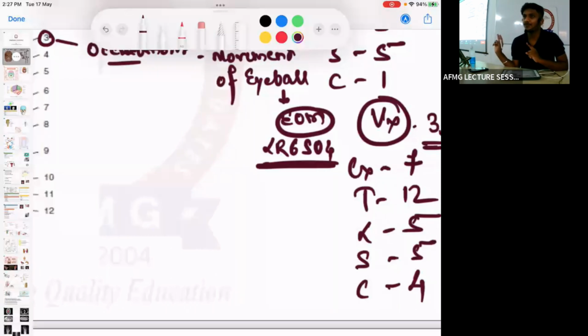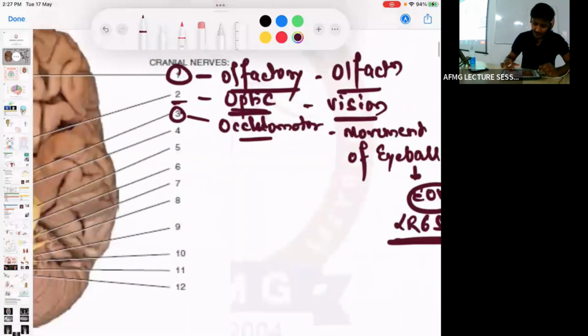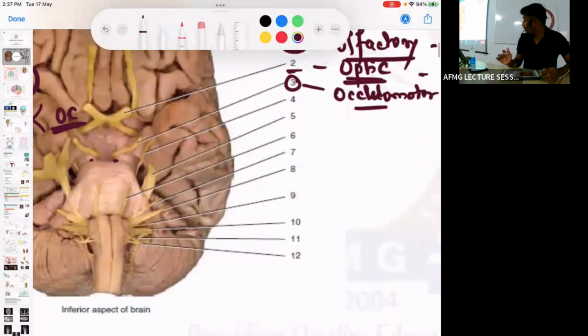Lateral rectus by the 6th cranial nerve. Superior oblique by the 4th cranial nerve. Okay, no issues with that. Next, behind the oculomotor nerve, you can see all the cranial nerves are arising from the ventral aspect.